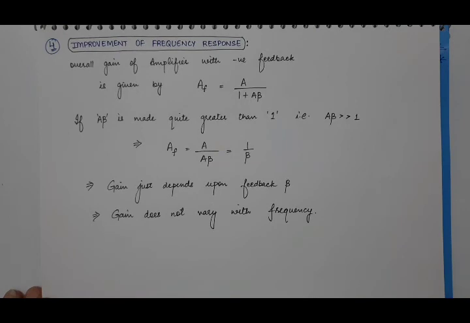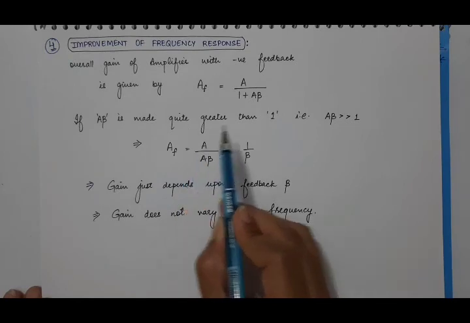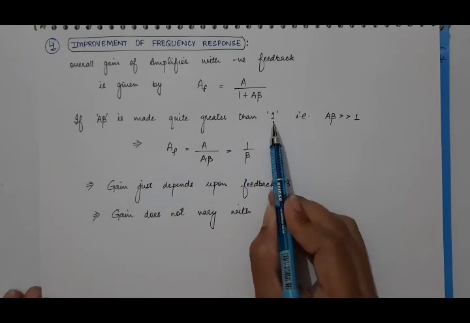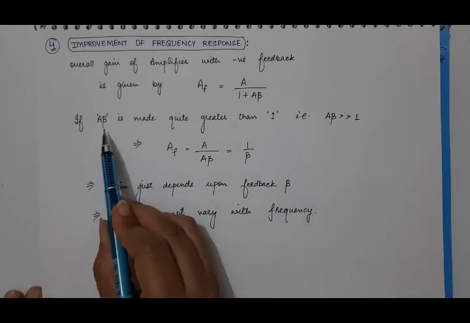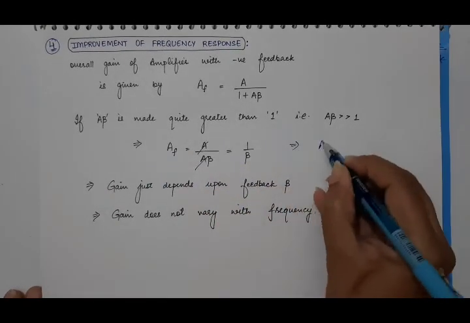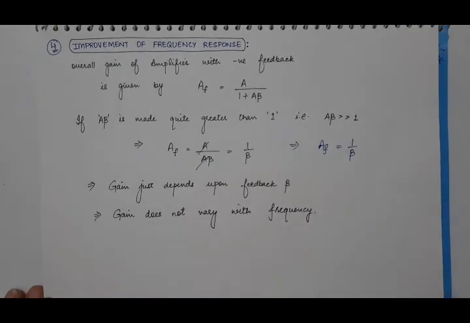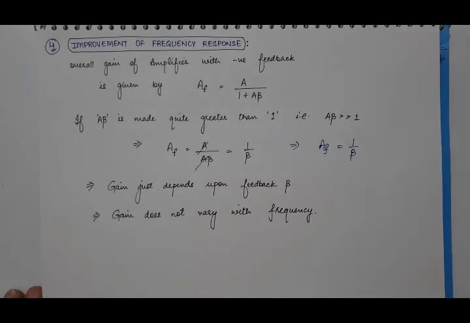And if A beta is made very, very greater than 1, then we can ignore this 1 as compared to A beta, and this A and A will be cancelled out. So we have closed loop gain that just depends upon the feedback factor beta, and it is independent of the internal gain A of the amplifier.